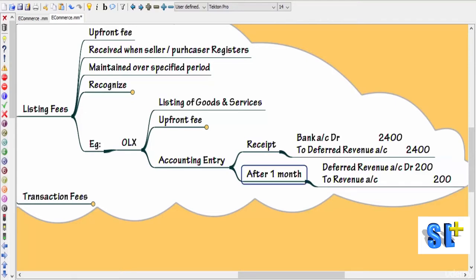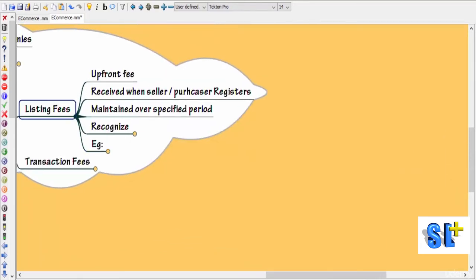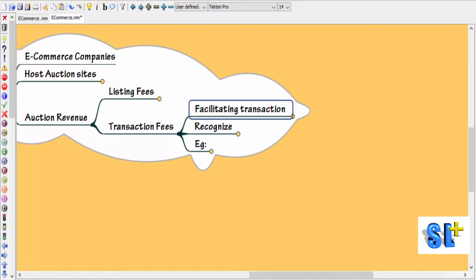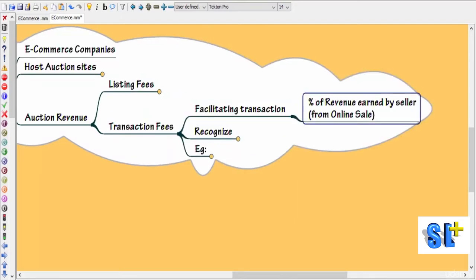Let us debit it by 200 and credit the income by 200 now. So this is the general accounting entry we pass in case of listing fees, because it should be recognized over the period of contract. Then the second auction revenue can be transaction fees. This is for facilitating the transaction and it is basically in the form of a percentage of revenue earned by the seller. Because say the website is providing a platform for online sale. So whatever sale they make, a certain percentage will go as transaction fee to that website, that is the e-commerce vendor.